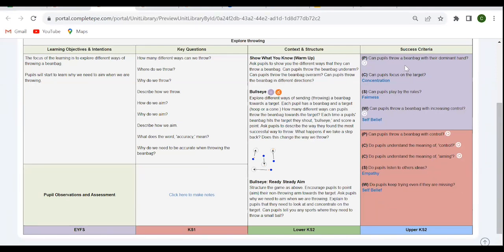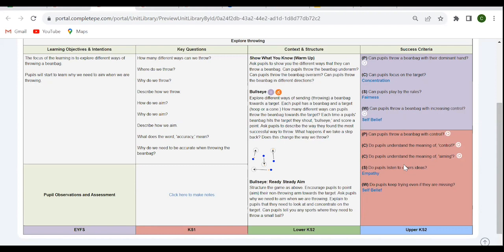It's a subjective opinion. Are they showing you enough of these successes for you to feel that they're working at that expected level? Now, in this instance, these purple outcomes, as we can see from the key at the bottom, align with the EYFS framework. But then we have some red outcomes that are those outcomes we might not typically expect until pupils are in Key Stage 1. So it's giving you an opportunity to identify success that's exceeding beyond where pupils might be, as well as identifying those expected successes.